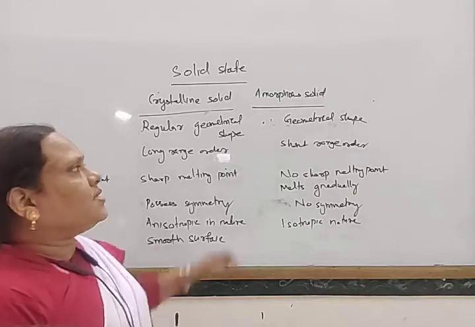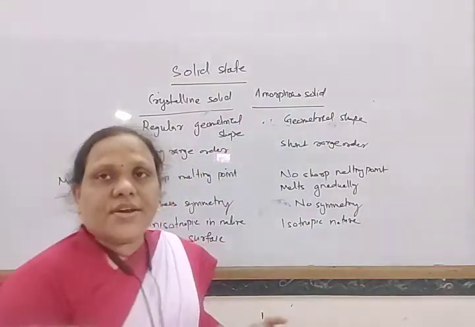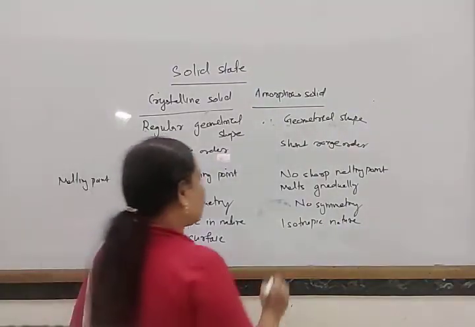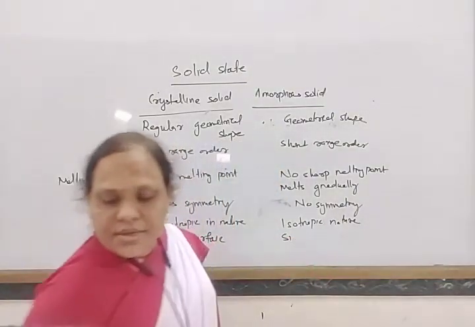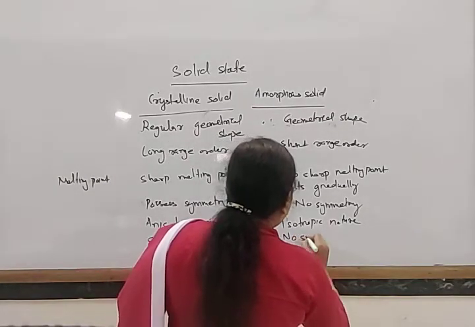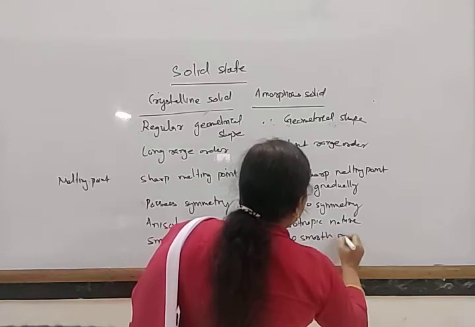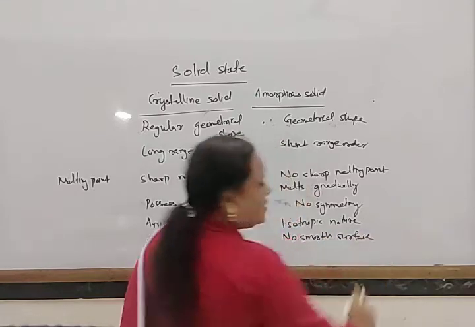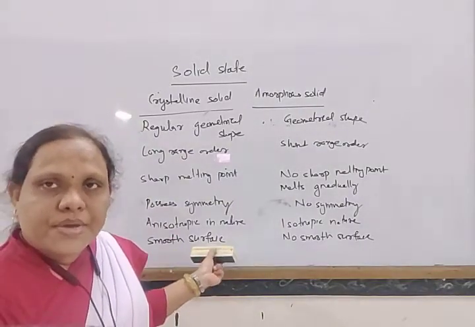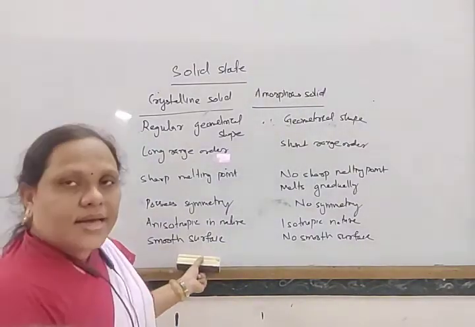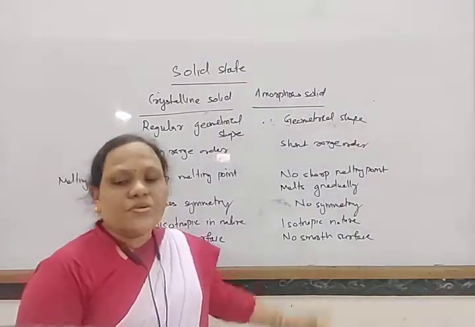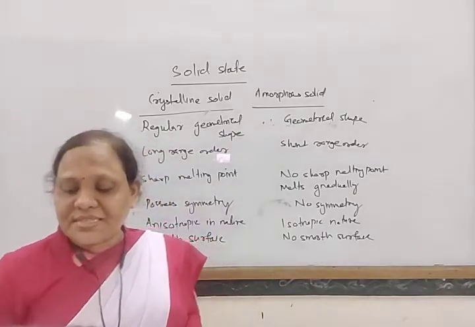But when amorphous solids are cut with a knife, they do not give a smooth surface; they give an irregular surface. Crystalline solids give a regular surface because they have a particular planar nature.